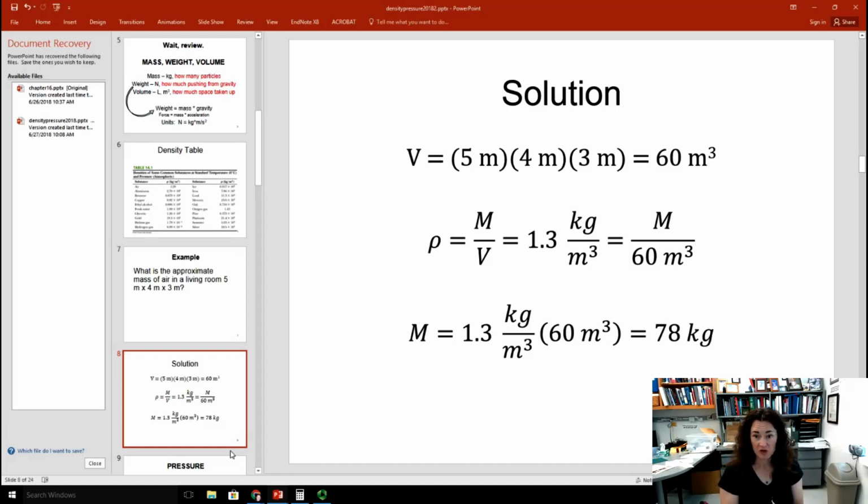Now you do a little simple algebra, a little cross multiplication to solve for the mass. You multiply both sides times 60. And then you end up with the mass is equal to 1.3 kilograms per meter cubed, which is your density, times the volume, 60 meters cubed. When you multiply those two things together, you get 78 kilograms, which is the mass of a big person. So you might not think of air as actually having that much mass to it, but it really does.